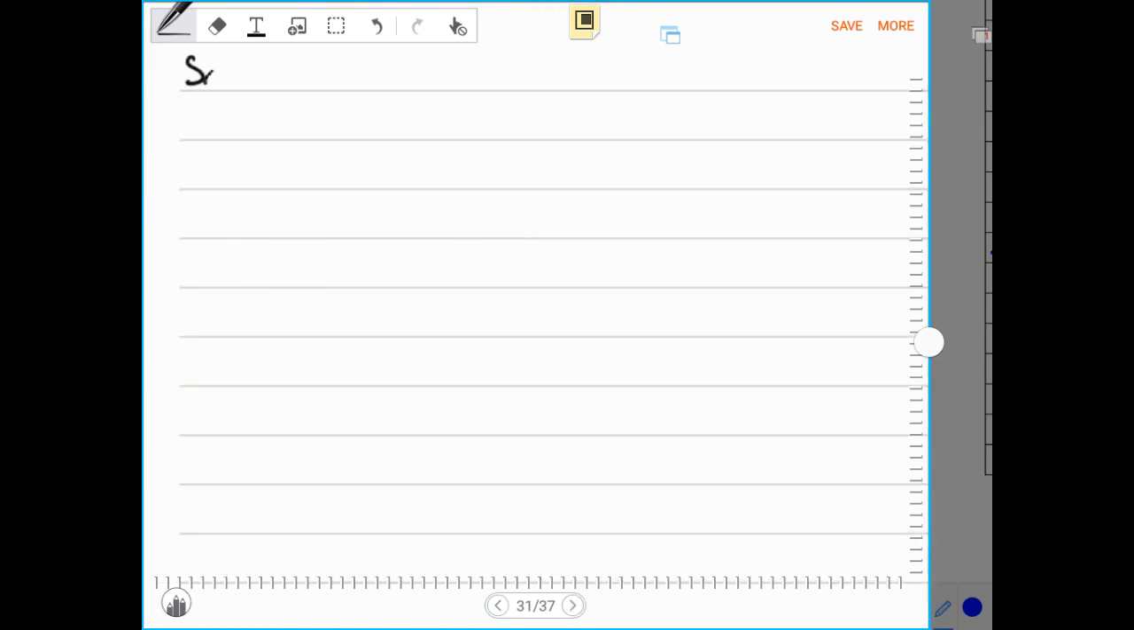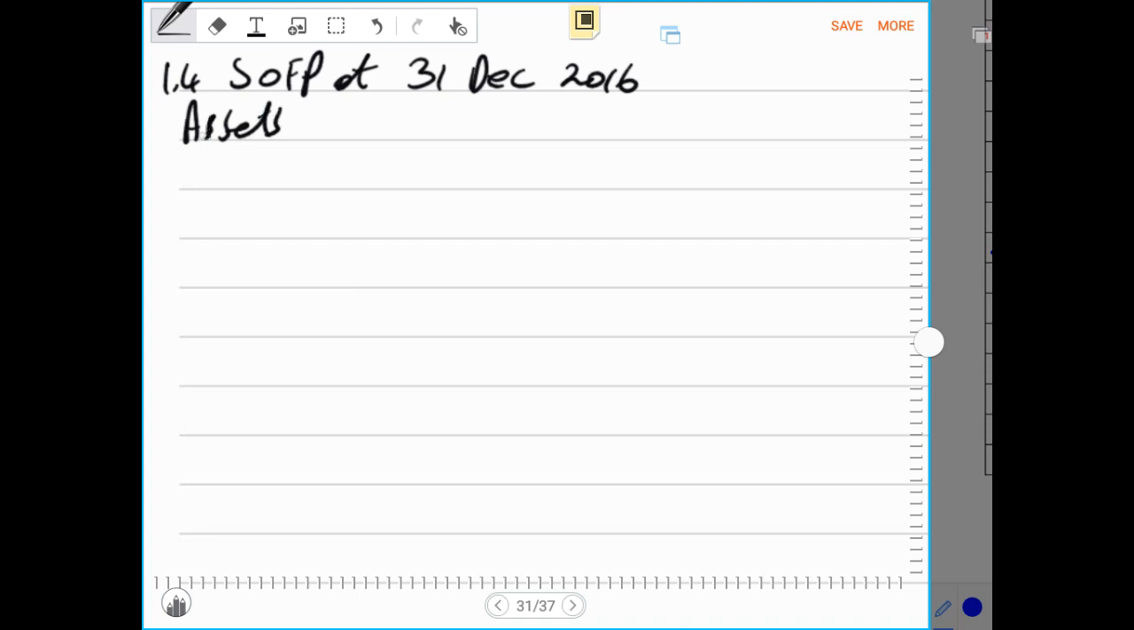We are doing the statement of financial position, and this is 1.4. We are doing the statement of financial position at 31st of December in the year 2016. And we know that this statement starts with assets, and under assets we have non-current assets. Under non-current assets we have property, plant and equipment.